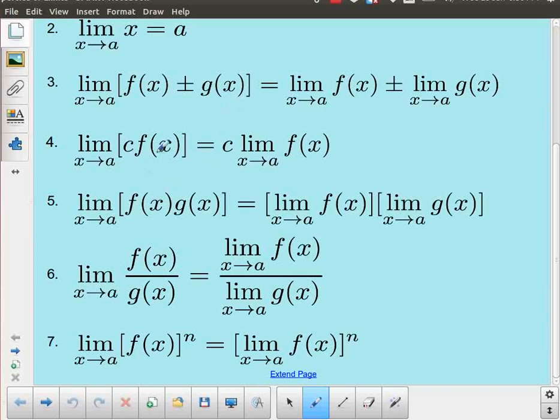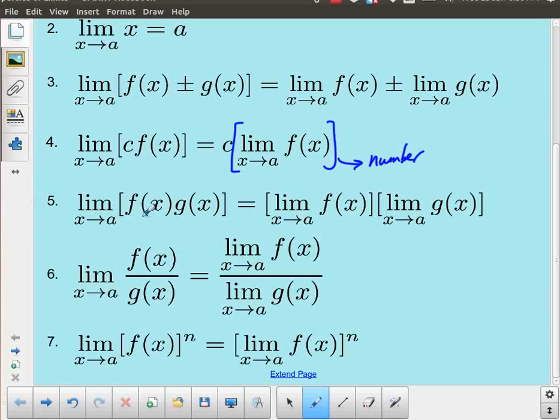If I have a function and I'm multiplying it by some constant, in this case I've called the constant c instead of the constant k as I did above, I can evaluate the limit of the function separately and then multiply that answer by c. Because you need to remember, if we're doing our limit properly, in all likelihood that's just going to be a number or an answer, and then it's going to be c multiplied by that number. Even if it turns out to just be an algebraic expression, it would be c multiplied by that new algebraic expression.